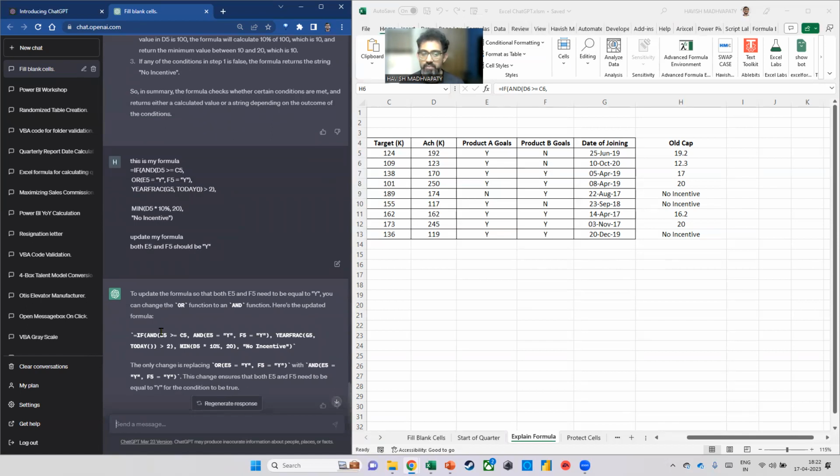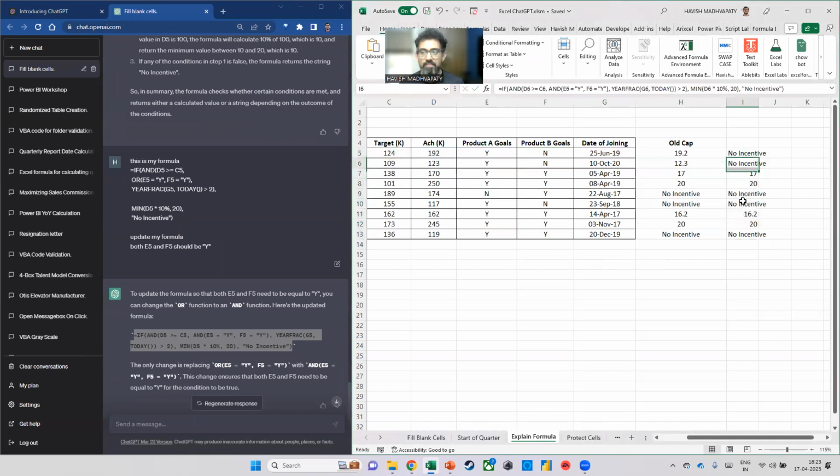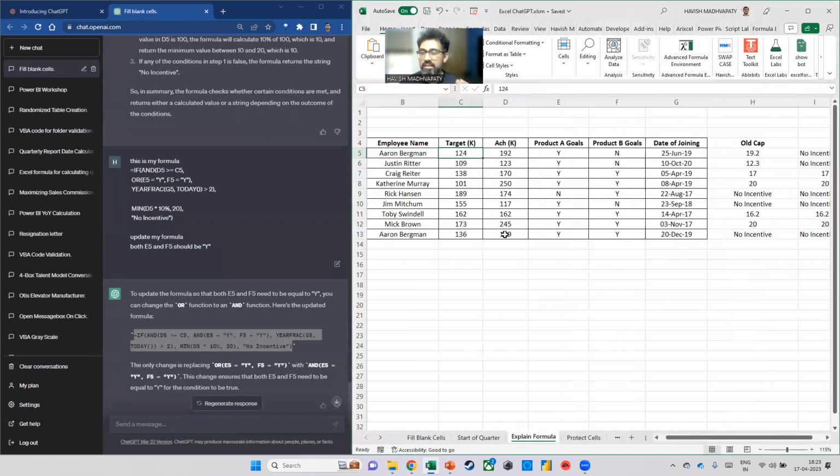If you look carefully, it says D5 greater than or equal to C5 and. So do you see how it has replaced the or with an and? How cool is that? So now just to show you that it is working properly, I'm just going to copy this, come back here and then paste it, and it works. Now you notice that this time, the first person is not getting an incentive. So Aaron does not get an incentive. Why not? Because Aaron is not meeting both the product goals.